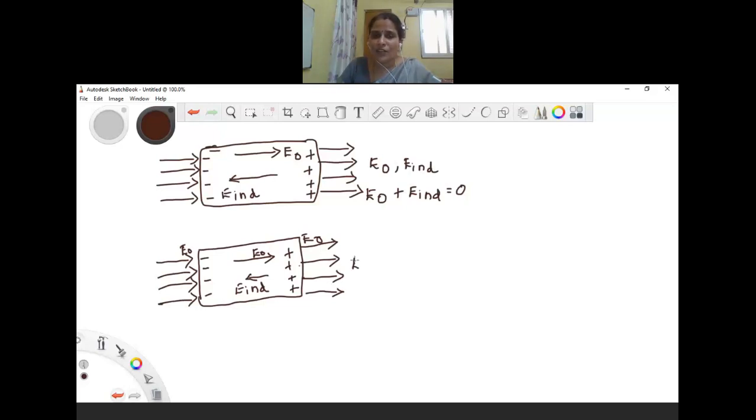If we assume E O is the original electric field, and we add the induced electric field, then the sum of these two will not be exactly 0, because in this case the original electric field will be greater than the induced electric field. This is the major difference between placing a conductor and placing a dielectric in an external electric field.